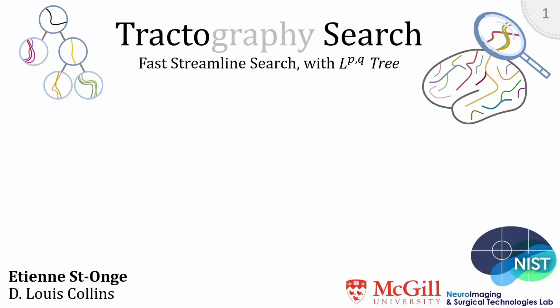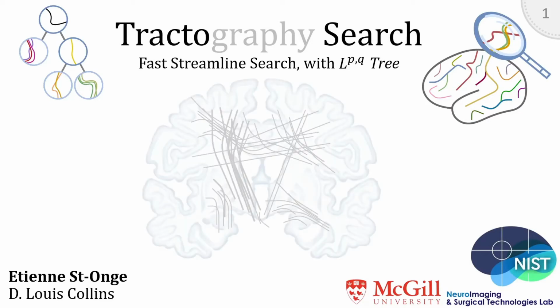Hi, my name is Etienne Saint-Onge and I'm presenting Tractor Search, an algorithm to find similar white matter pathways reconstructed by diffusion MRI. From diffusion MRI, we're able to estimate trajectories within the white matter. Then we often want to group those trajectories into similar ones. So for example, if we know a connection within the brain, we might want to find all the ones that are similar within our subject, and then apply it for all the known white matter pathways.